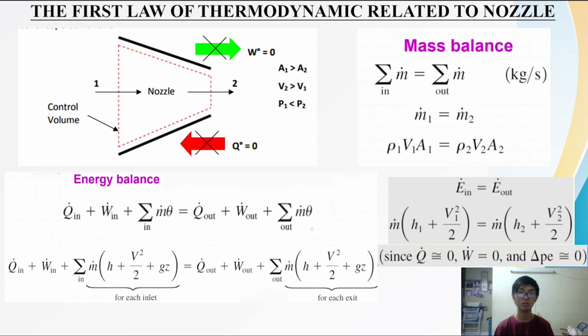Moreover, nozzles don't have any mechanism to produce shaft work, so W dot is 0. Finally, nozzles are small devices, so even if they were oriented vertically, the change in gravitational potential energy would be negligible. Since Q dot equals 0, W dot equals 0, and the gravitational potential energy change equals 0, the energy balance for a nozzle is rate of energy in equal to rate of energy out.